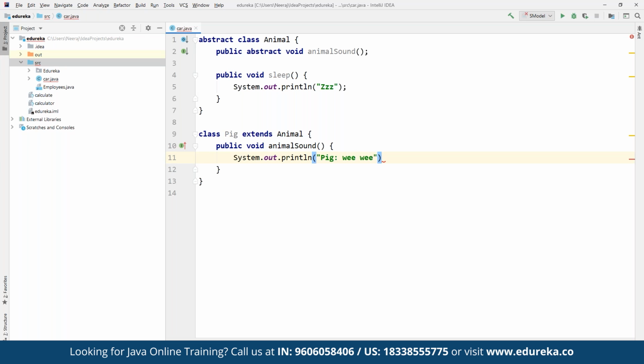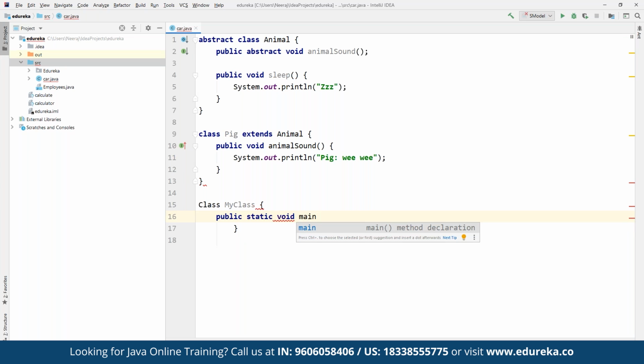So here we can define a simple pig sound that we have inherited from the parent class. And then we can define any other class. For example, let's say we define a class as MyClass. Under MyClass, we define public static void main with String args. And then we are going to create the components here.